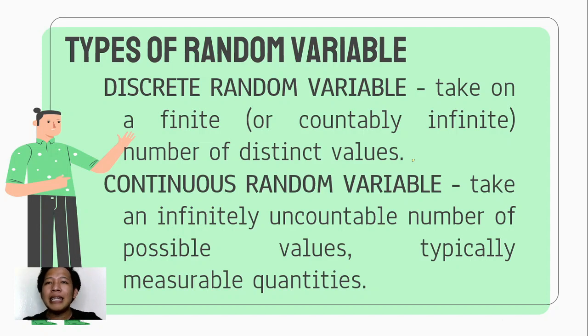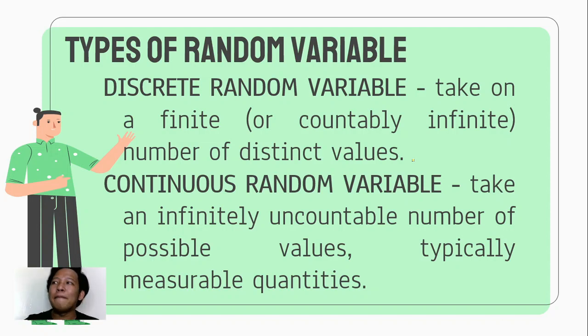So in that case, you are measuring that outcome. Ibig sabihin, it connotes an uncountable number of possible values. Pwedeng 2.3 minutes, pwedeng 2.5 minutes, di ba? Depending upon the outcome that you may have in your statistical experiment.